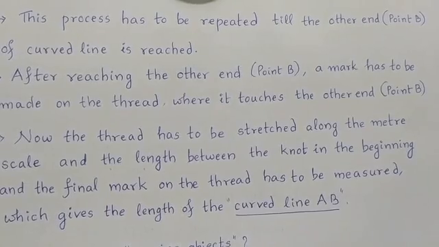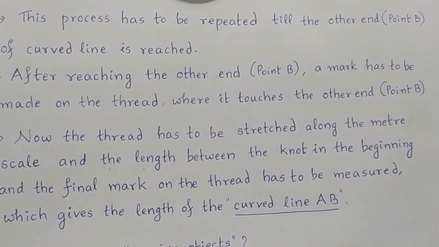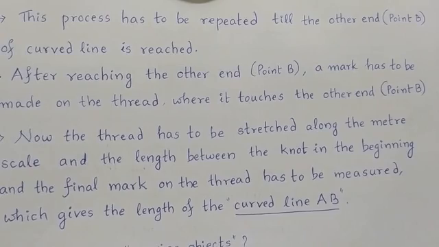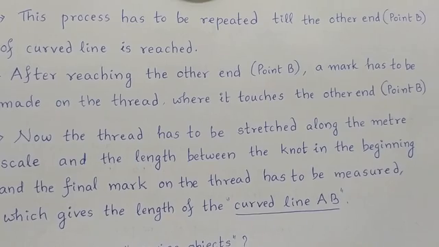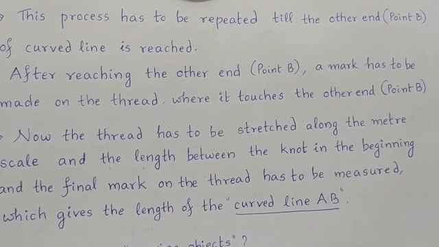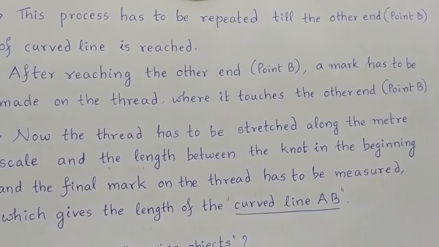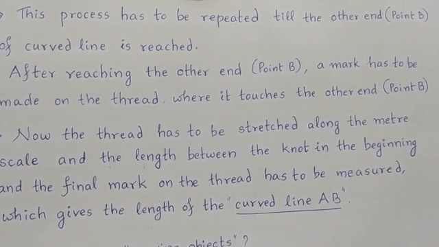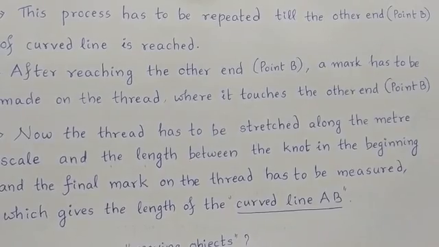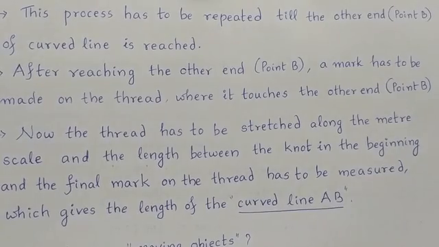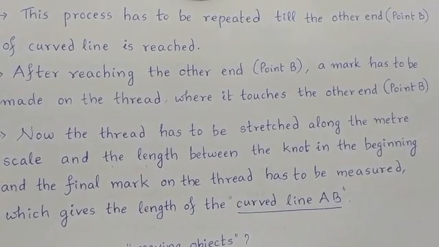Now the thread has to be stretched along the meter scale, and the length between the knot, because you have placed the knot at the beginning point of that curved line, and the final mark on the thread has to be measured. This gives the length of the curved line AB. This is how we measure the length of a curved line using a thread.